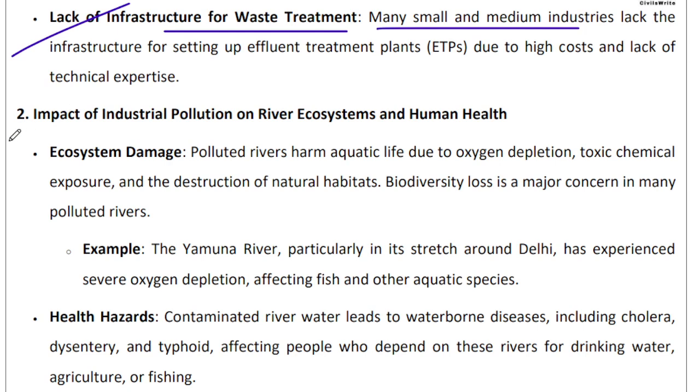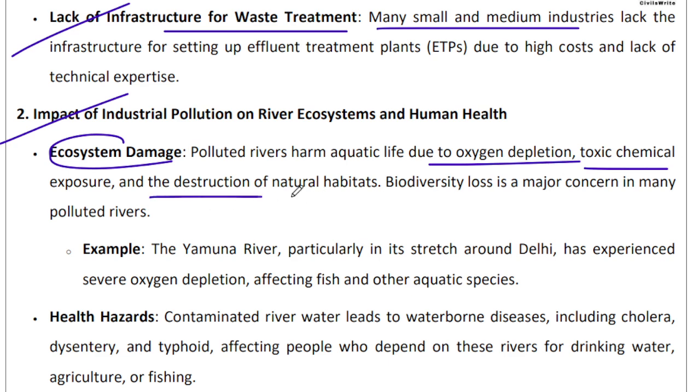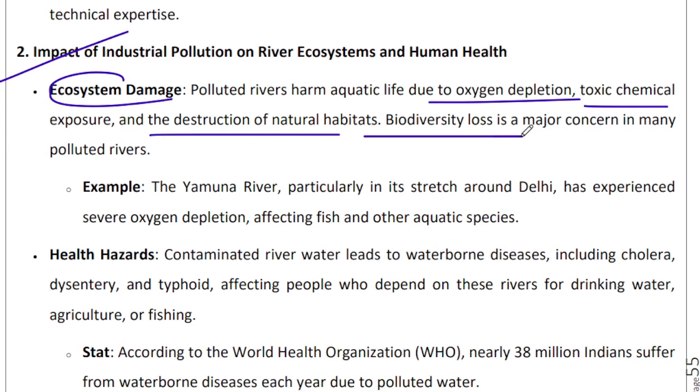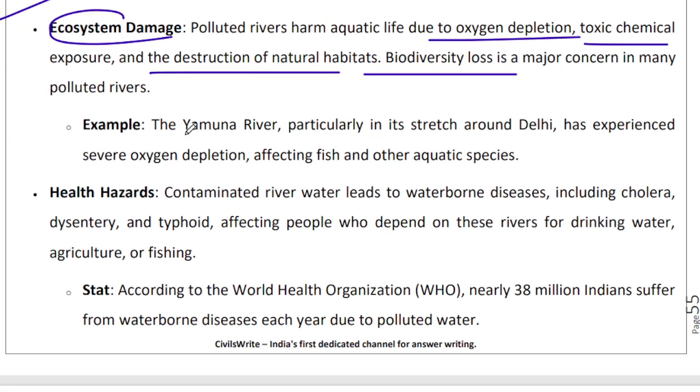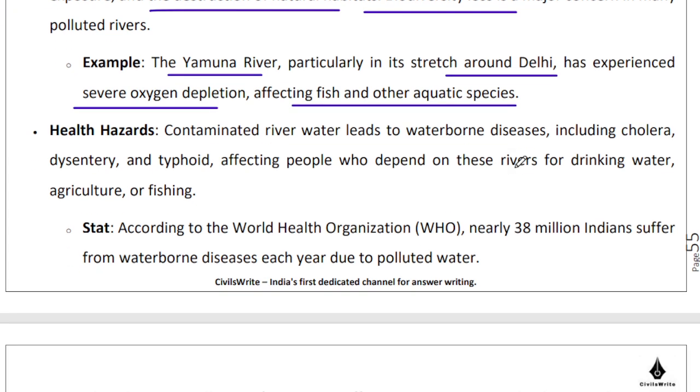What is the impact of industrial pollution? This is fairly easy. So ecosystem gets damaged, oxygen depletion can happen, toxic chemical concentration can go up, exposure can go up, and there can be destruction of natural habitats and biodiversity loss, right? Which has clearly happened in Yamuna River near Delhi, where there is severe oxygen depletion, which has definitely affected fish and other aquatic species. There will be severe health hazards in the form of waterborne diseases, cholera, dysentery, typhoid, because of consumption of water from these sources.